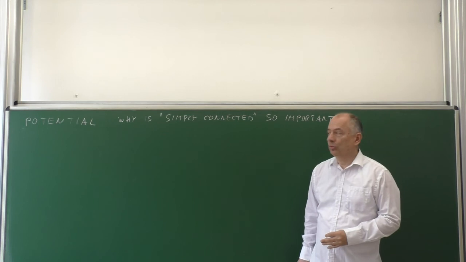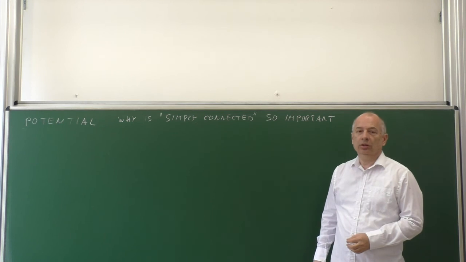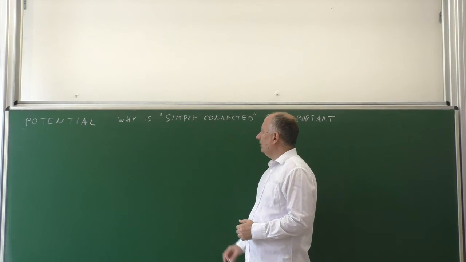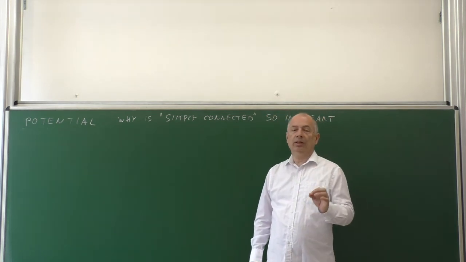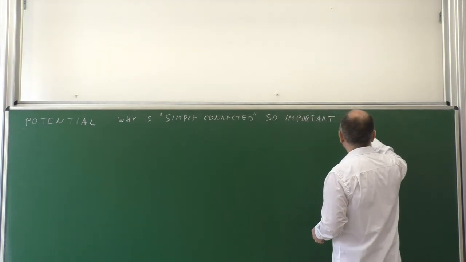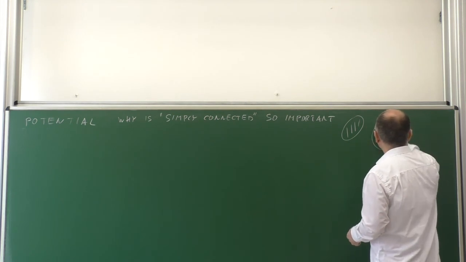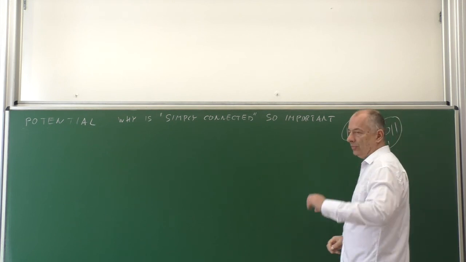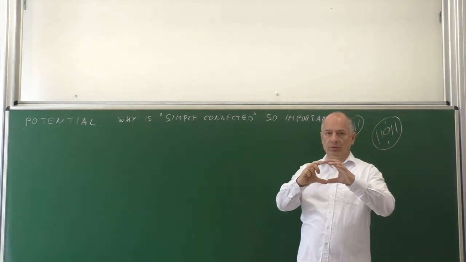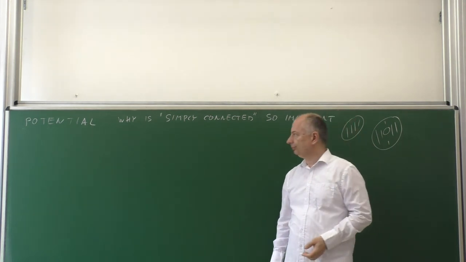In this section, I want to show you why the term simply connected is so important when we talk about line integrals and potential. Simply connected means that a set is connected and it has no holes. An example: this set is connected and simply connected, while if we remove something in the middle, then this ring is no more simply connected. Simply connected means that any closed curve can be continuously deformed into a single point without leaving the set.